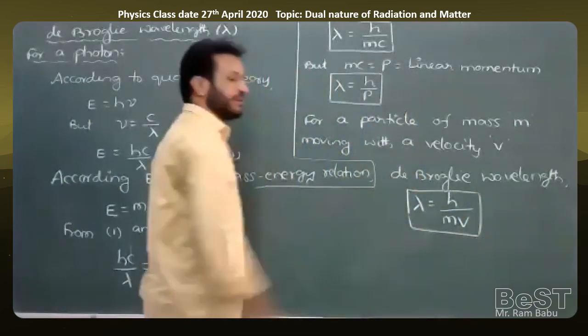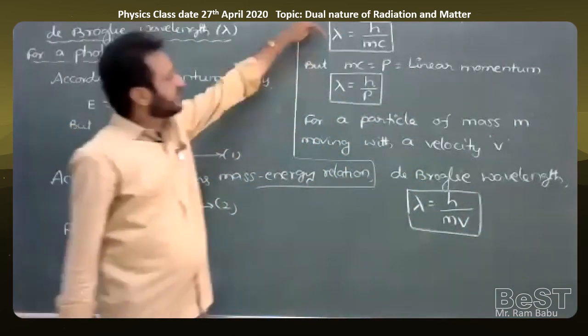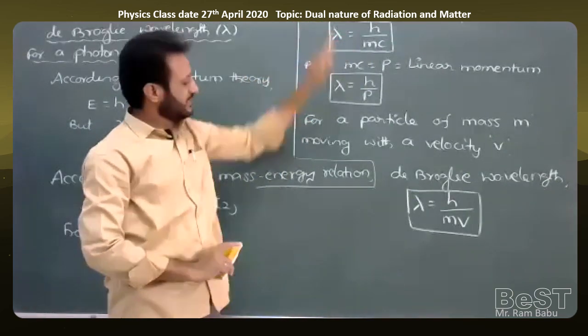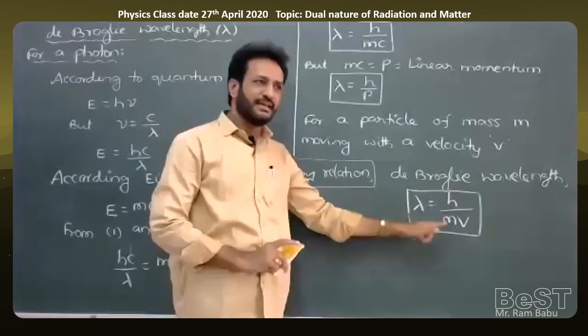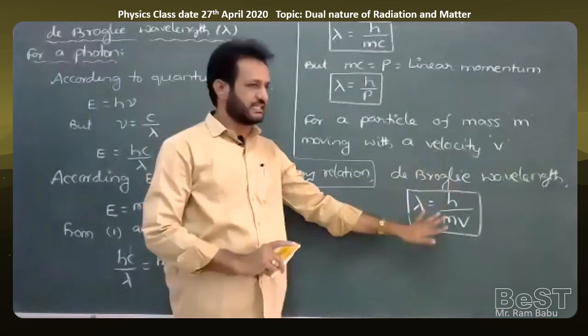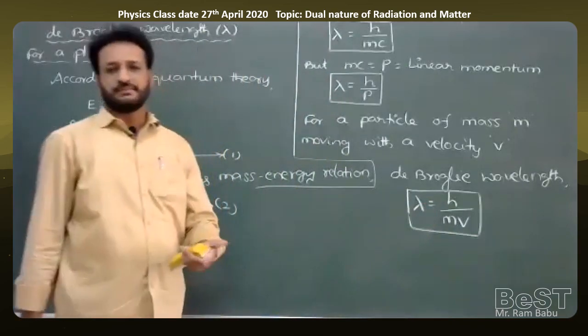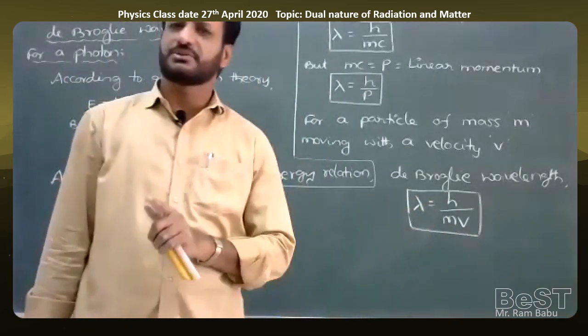So observe these two formulas carefully. In the first case, lambda is equal to h by mc, which is for a photon, and here lambda is equal to h by mv for a particle or for an object. In this formula also, mv is called momentum. The product of mass and velocity is called momentum.